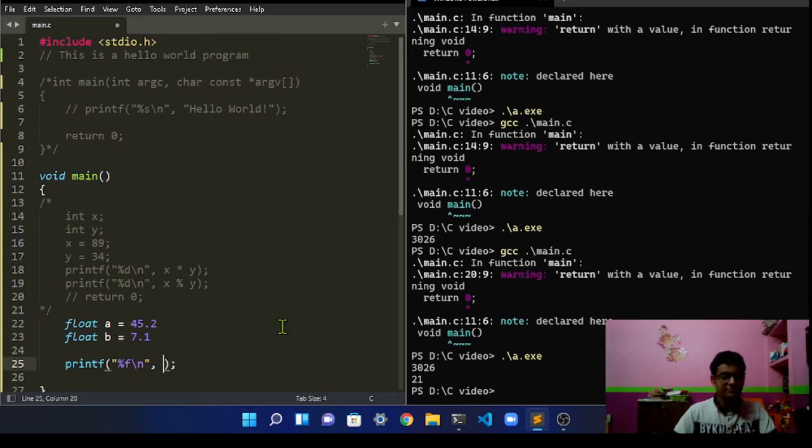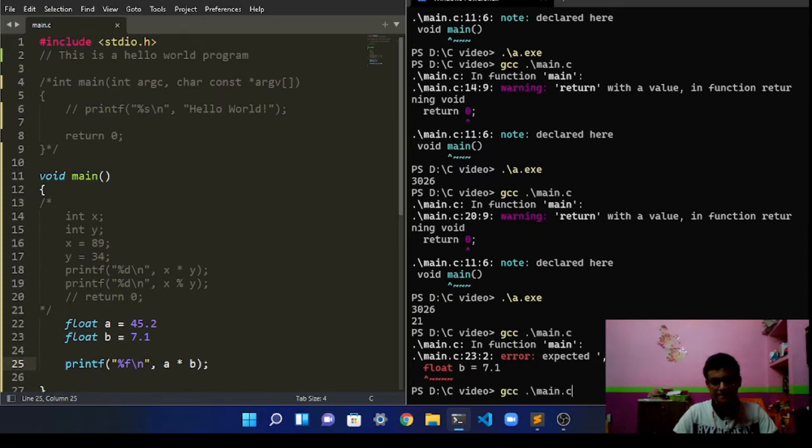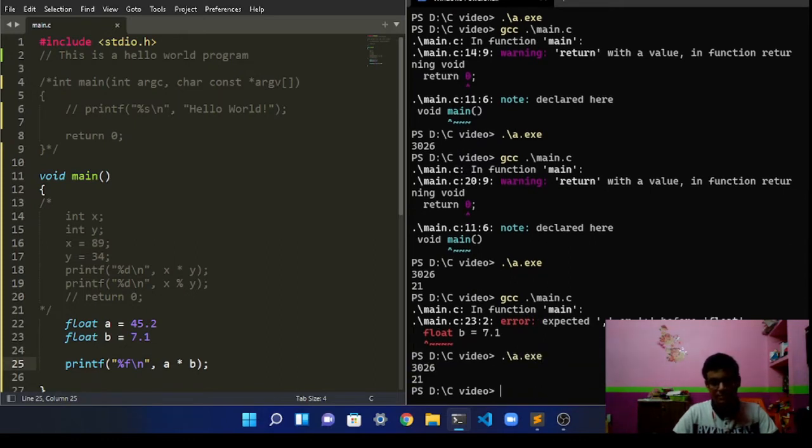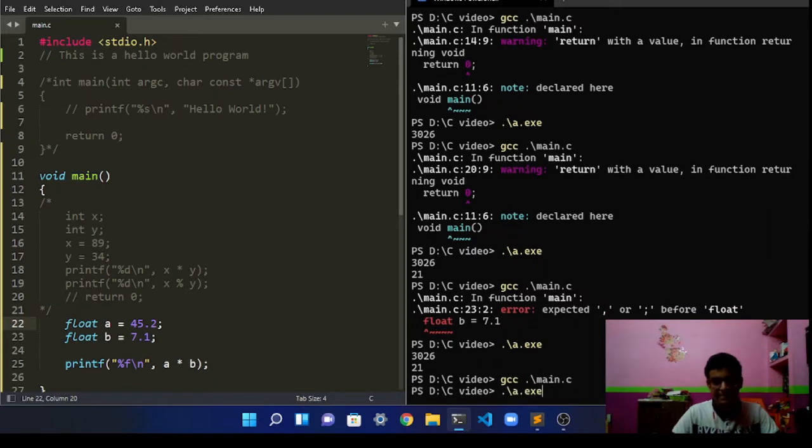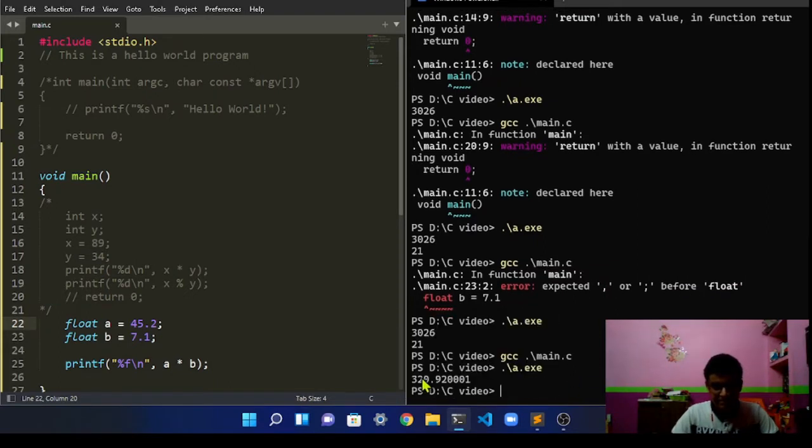So if we print the product of these two numbers, let's do that over here. Compile this. Print the number. It is not returning the value for some reason. Let's see. Float. Oh, we haven't used the semicolon over here. Let's do that, compile the program yet again and run it. As you can see, the float number has been printed out here.